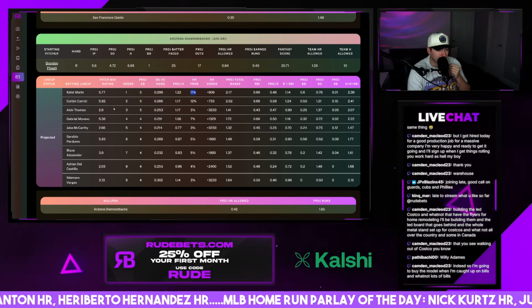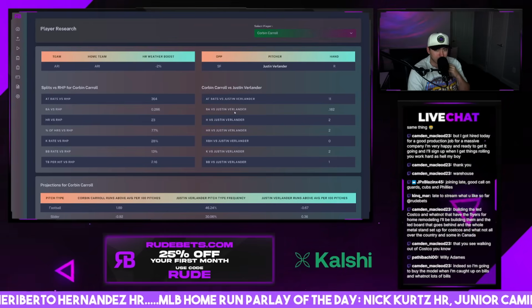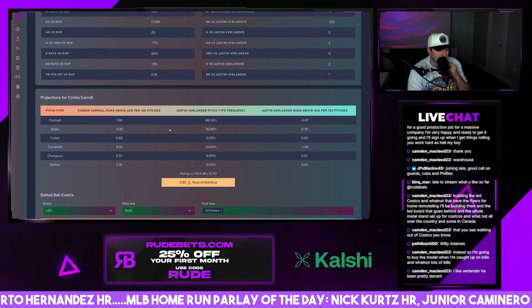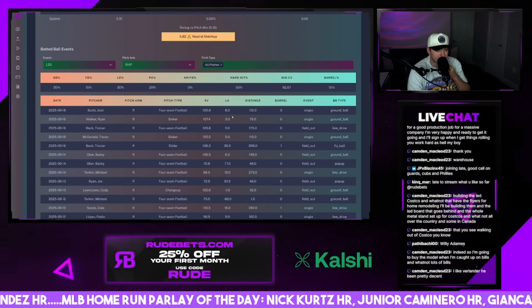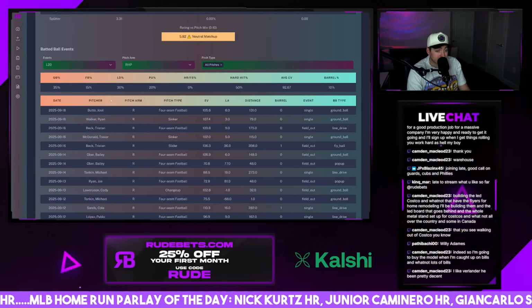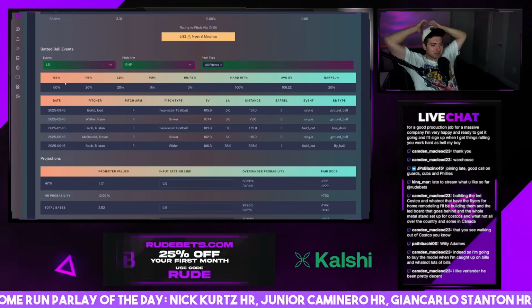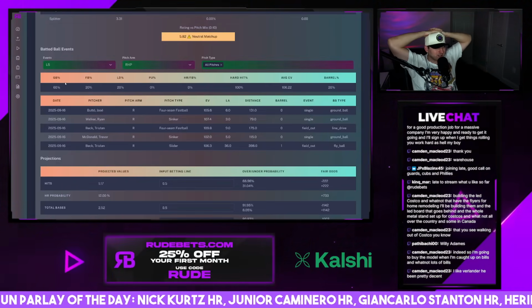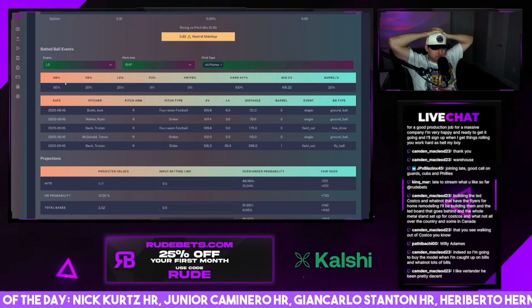I'd be more inclined to be taking these guys on total bases. Corbin Carroll total bases today is something that I think would be a bit better. 2 for 11, not really good numbers versus Verlander. Versus righties. Look at this. Let me go to the last 5. Look at that average exit velocity and hard hit rate for Corbin Carroll last 5 versus righties. Now that's jumping off the page.